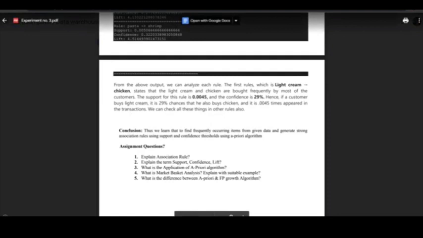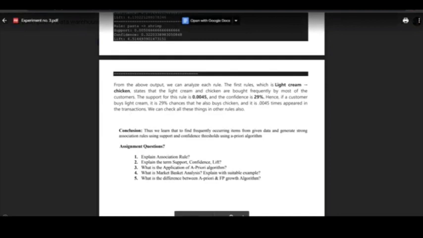Now market basket analysis using Python, data processing steps. First is importing the libraries. We will have to install apriori first. Import numpy as np, which is used for numerical operations, and matplotlib for plotting graphs. Then importing the dataset.